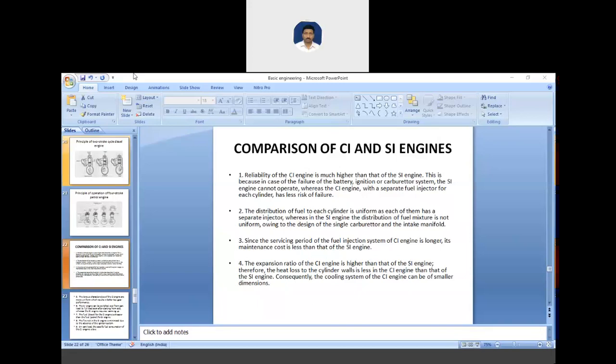Here you can see that in SI engine the distribution of fuel mixture is not uniform, whereas in CI it is uniform.